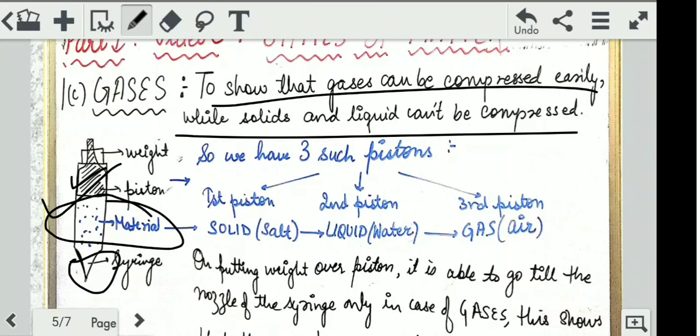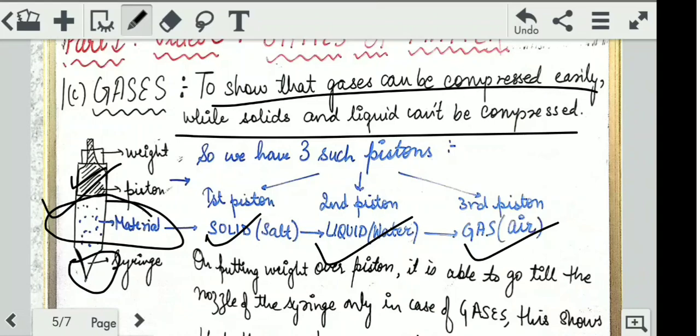You all might have seen an injection. You see how we first pull the piston to fill the liquid, and then we push it to inject it into the person, right? Now on this piston we have applied some weight. Say for example, by our finger only we are applying the weight. We have taken 3 syringes. In one we have put the solid, that is salt. In one we have put liquid, that is water. And in the third we have left it empty.